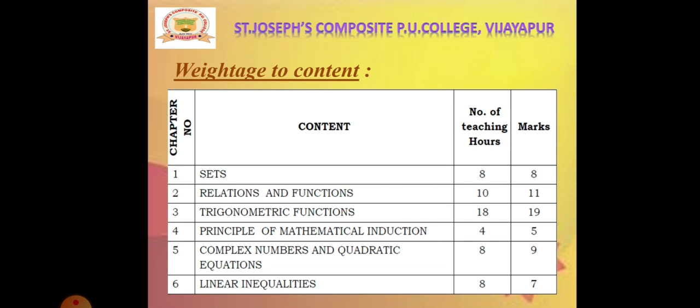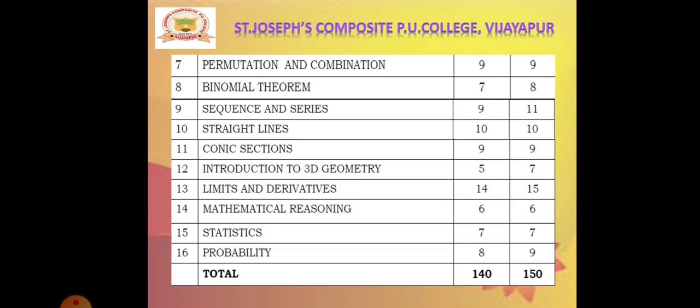First chapter, sets, is of 8 marks. Relations and functions is of 11 marks. Trigonometric functions, you will get 19 marks. From principle of mathematical induction, you will get 5 marks. Complex numbers and quadratic equations is of 9 marks. Linear inequalities is of 7 marks. Permutations and combinations is of 9 marks. Binomial theorem is of 8 marks. Sequence and series is of 11 marks.